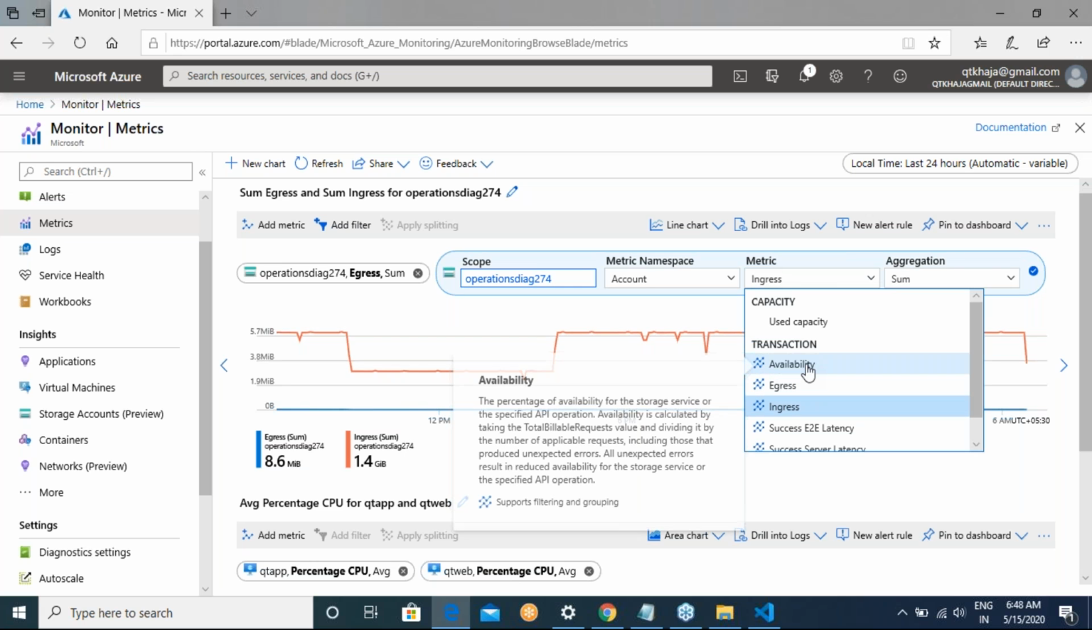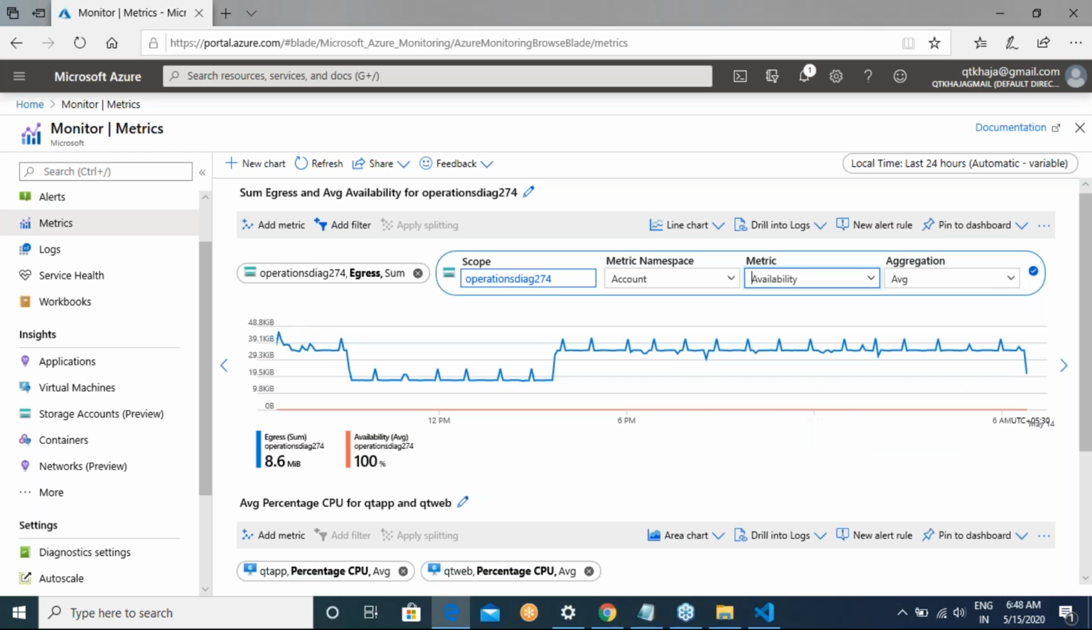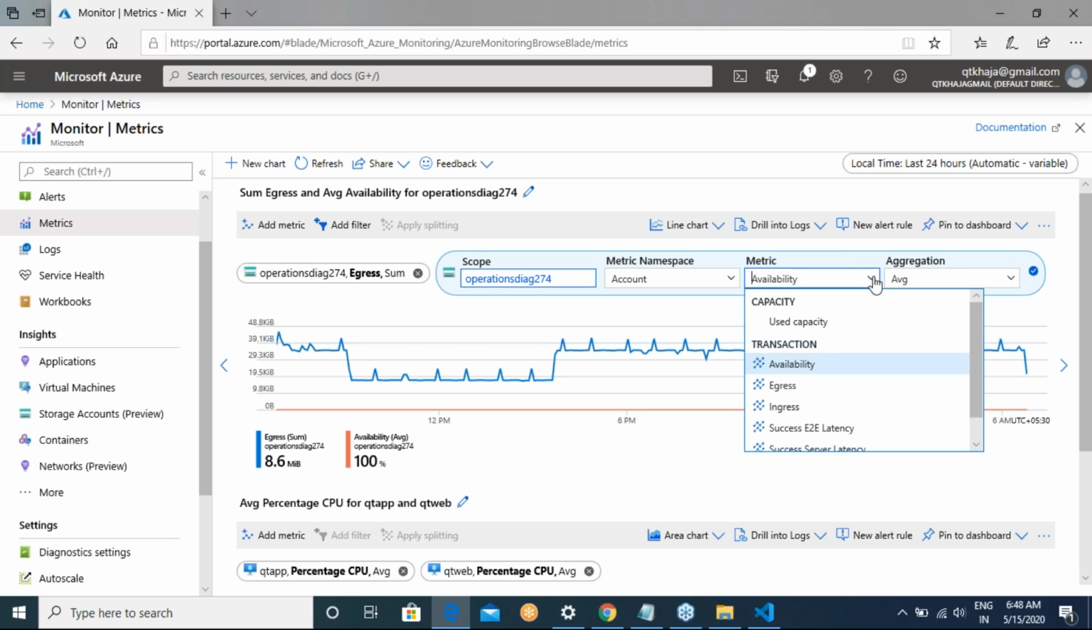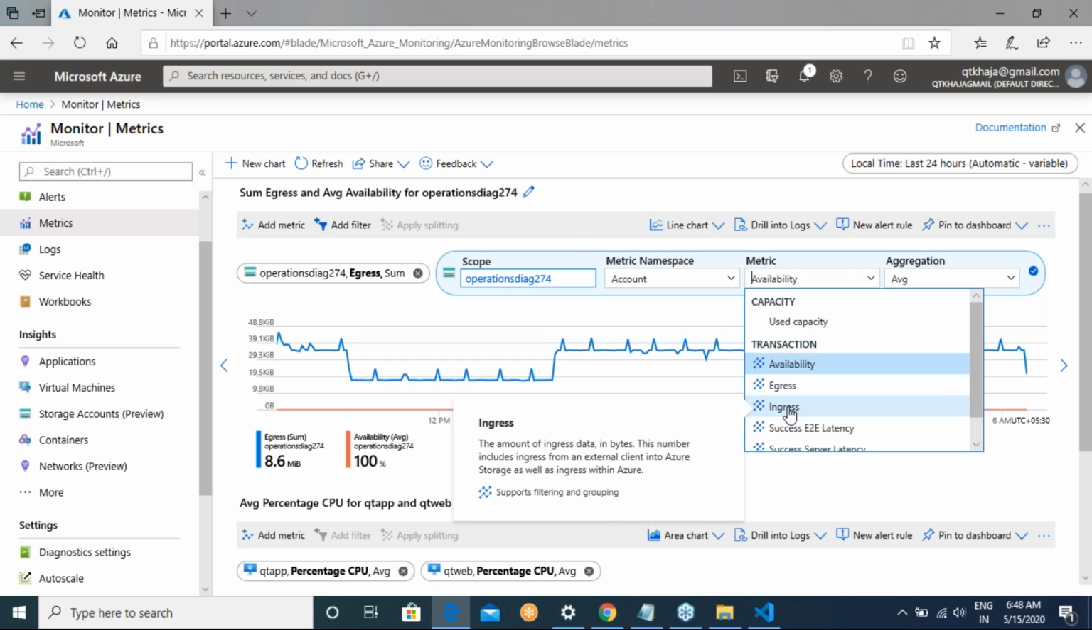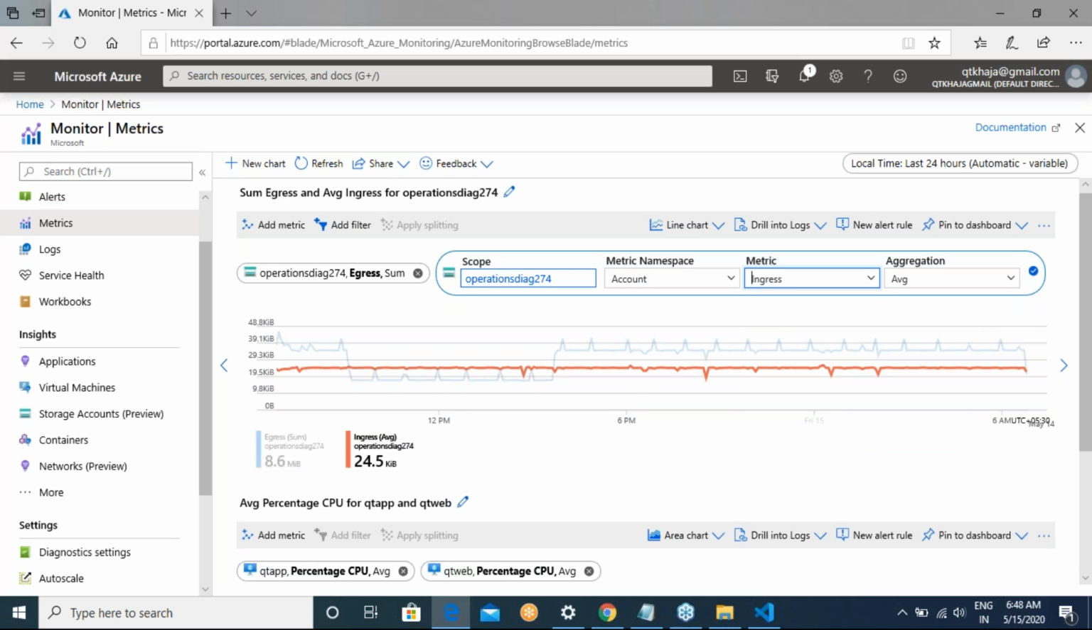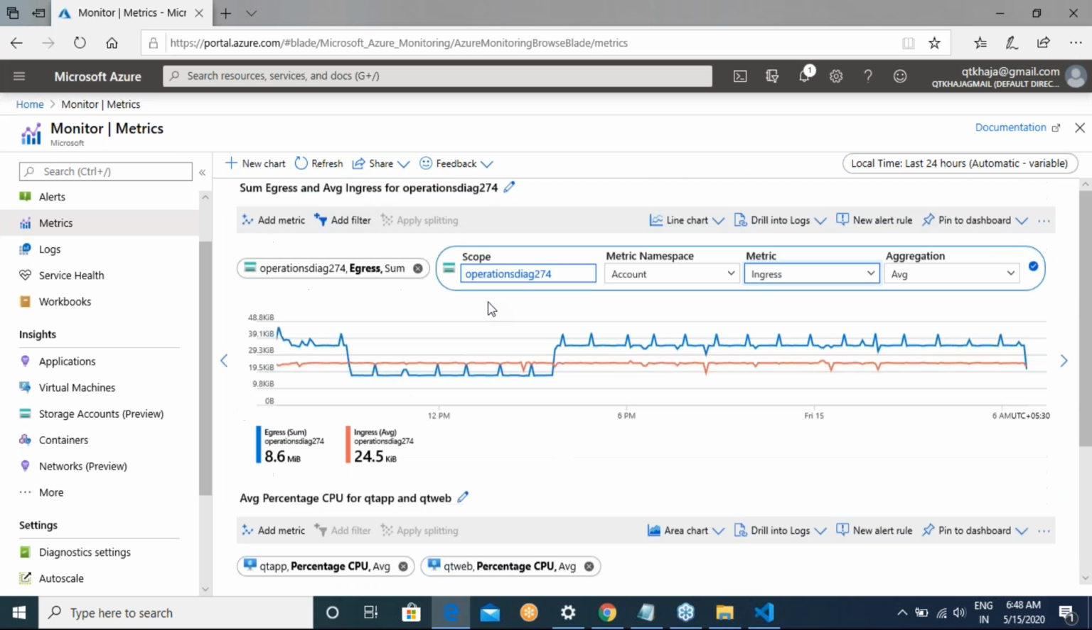And then if I look at availability, this is what the availability is all about. But I'll go with ingress and egress. They make more sense. Right. So that's it. My second graph is also done.